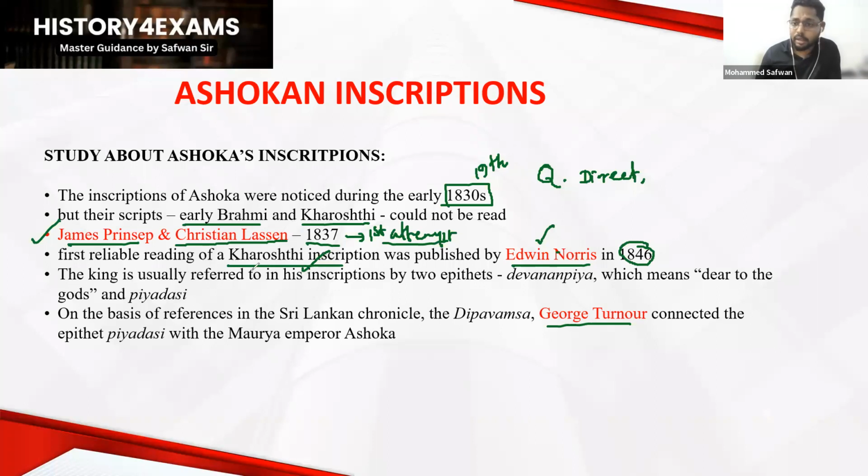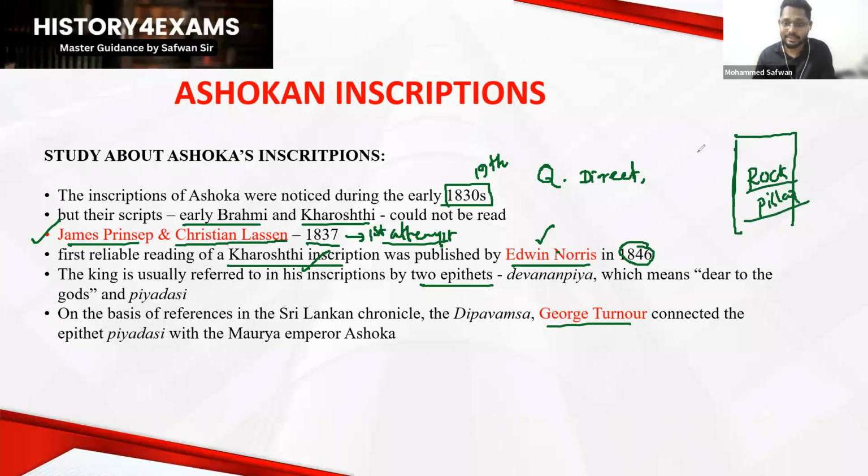Another important piece of information: the king is usually referred to in his inscriptions by two epithets. We have many inscriptions in different parts, whether on rock or on pillars. The king made many edicts or inscriptions, and in all of these the king is usually referred to by two names. One is Devanam Priya, another is Piyadasi, which we discussed just before. On the basis of the Sri Lankan chronicle Deepavamsha, George Turner connected the epithet Piyadasi with the Mauryan Emperor Ashoka. You remember this one.